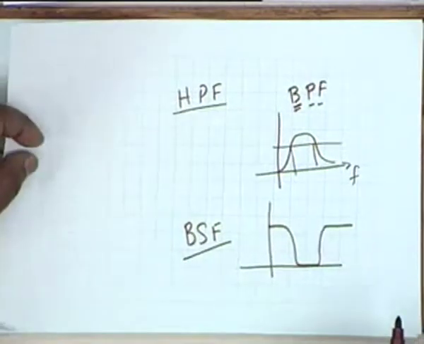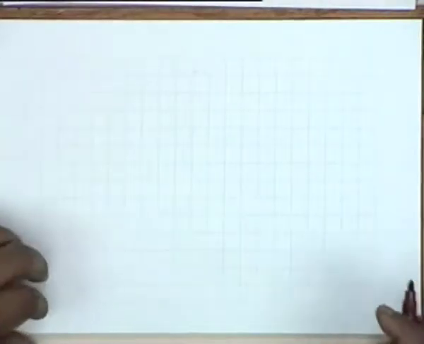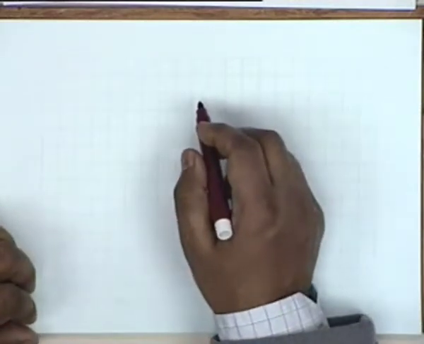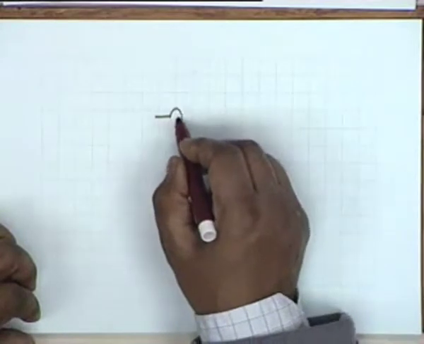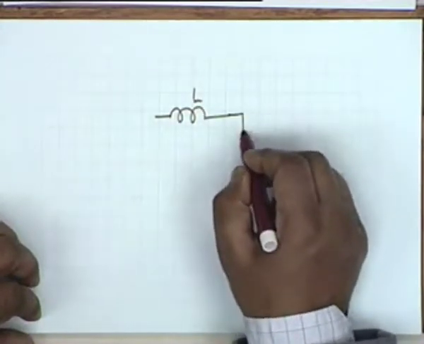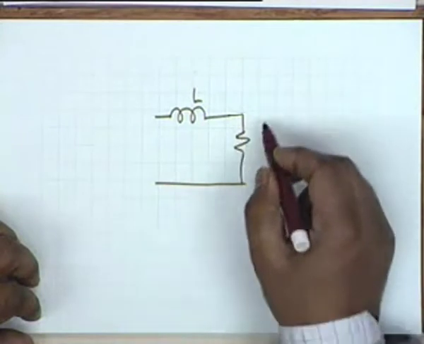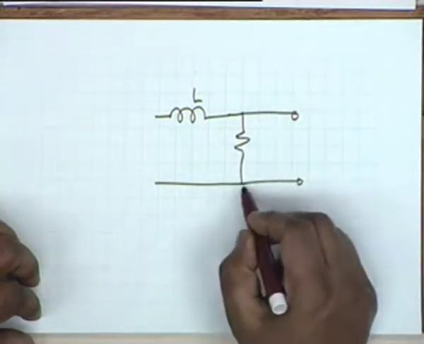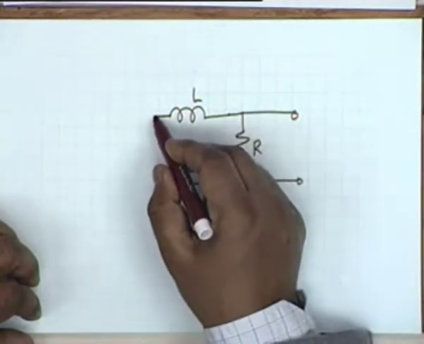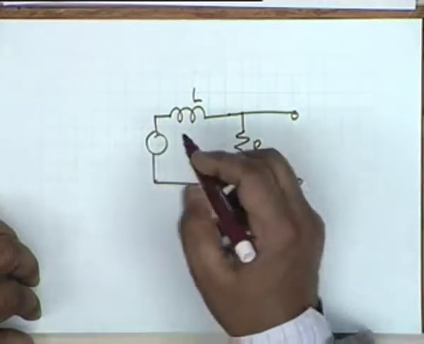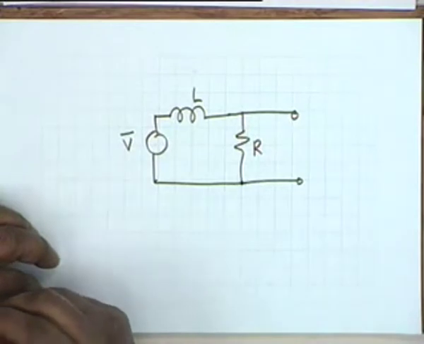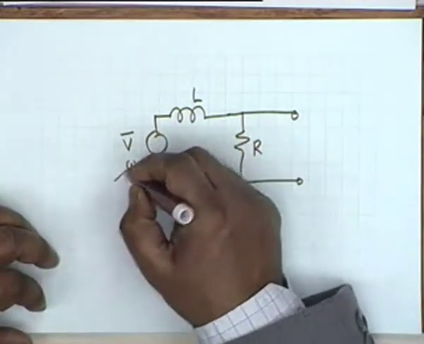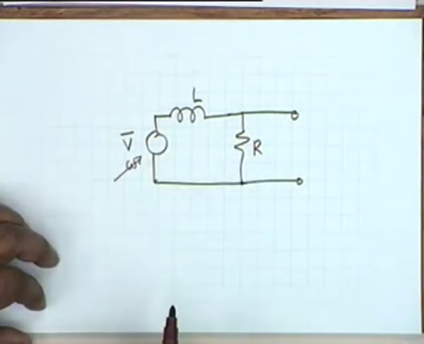Let's look at two very simple circuits. One is, let's say, an inductance in series with a resistance. Please be with me. And let's say this is a voltage phasor V whose frequency omega is variable.